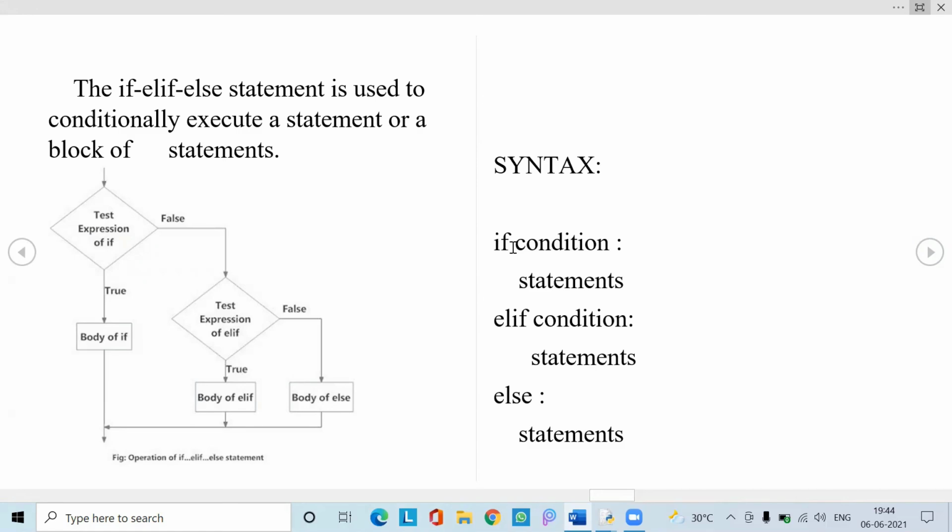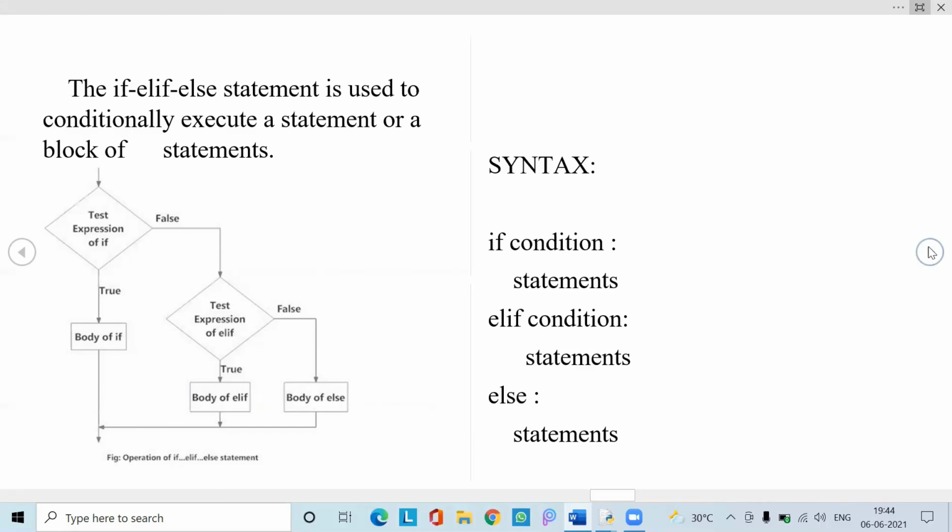So this is the syntax: if condition, elif condition. If the condition of the outer if doesn't satisfy, it goes to the elif condition. If these two conditions don't satisfy, it goes to the else and executes the block of statements present in the else.